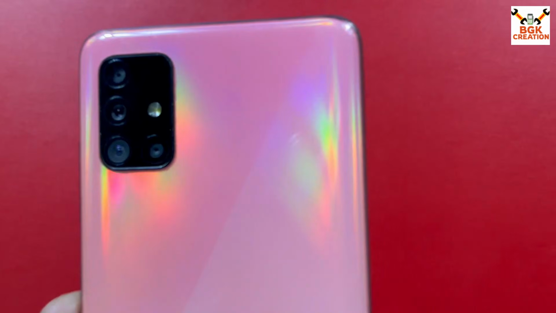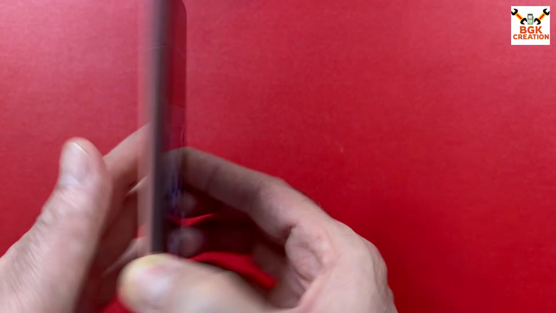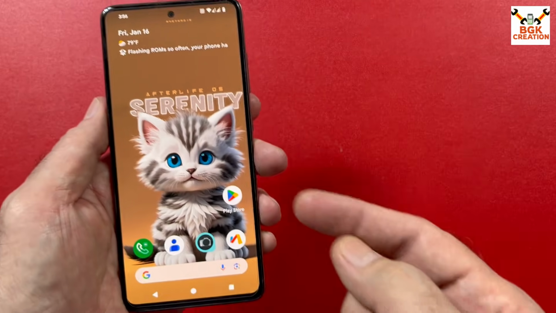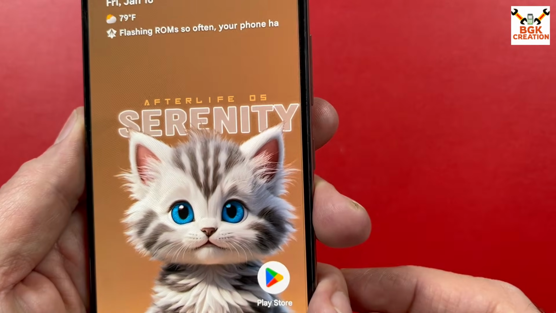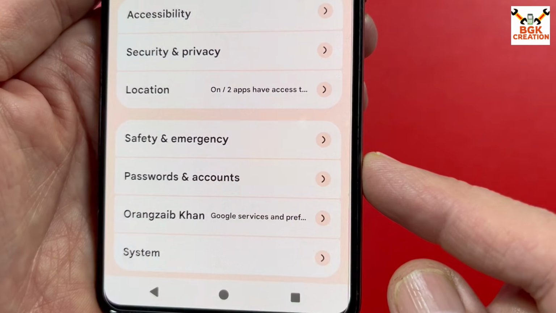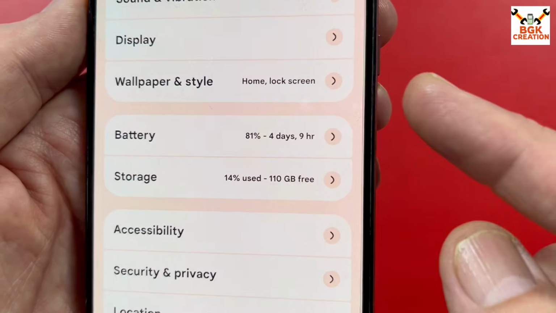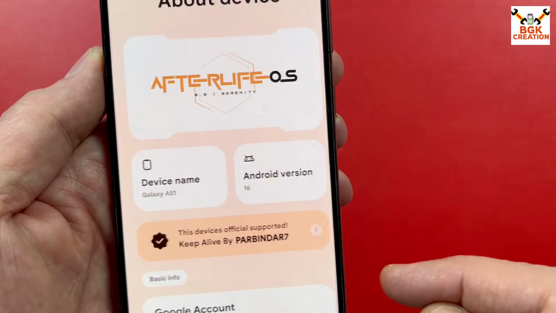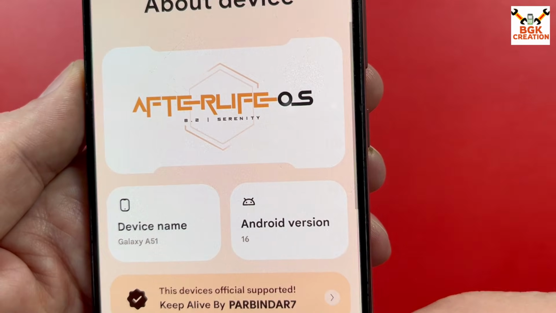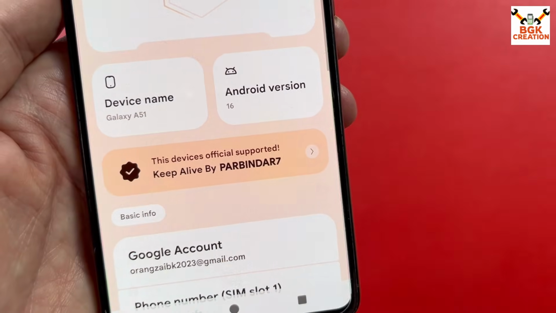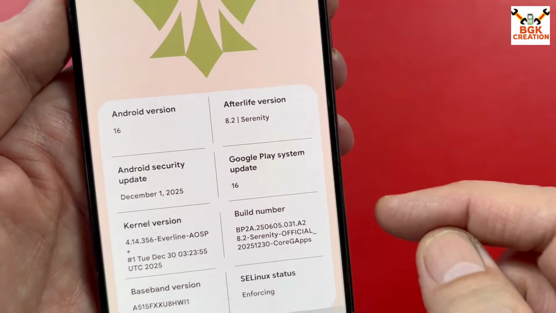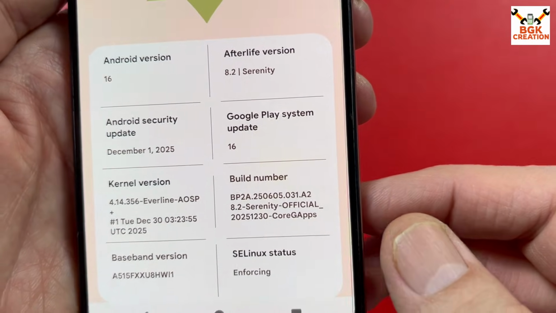So today I got the Galaxy A51 4G model and I flashed the official Afterlife OS on this mobile phone. Check out the interface of the settings of the Afterlife ROM. And if I tap About Phone, this is what I got on my mobile phone. Device name A51, and if I tap on Android 16, these are the details.